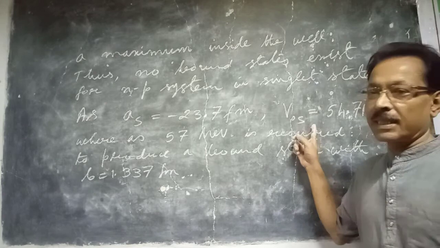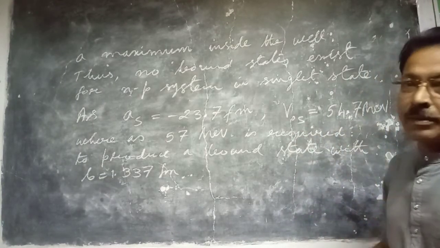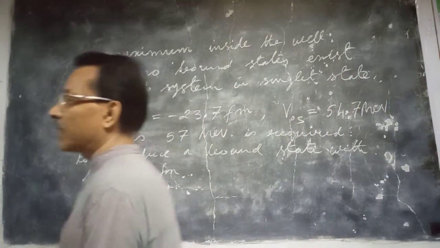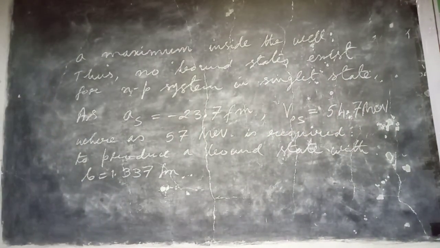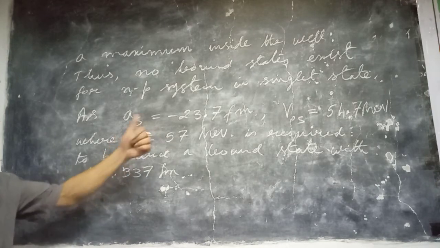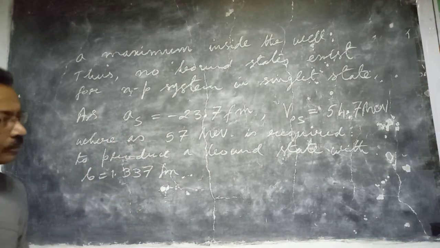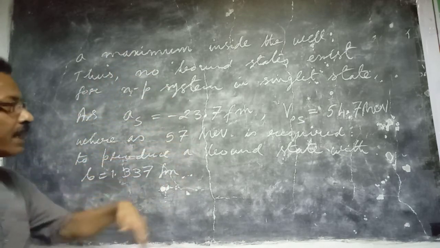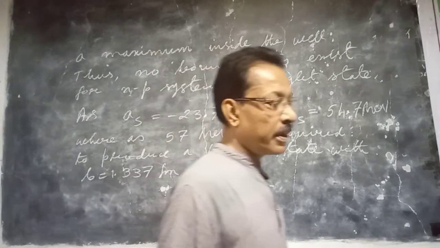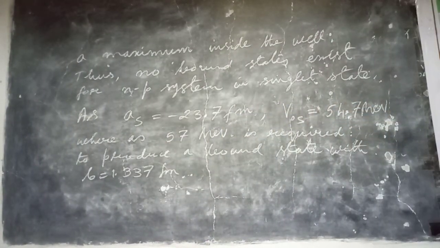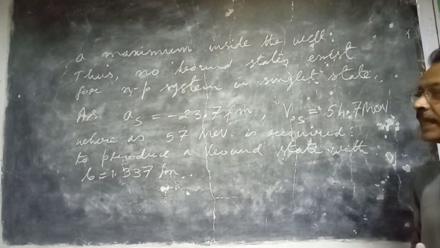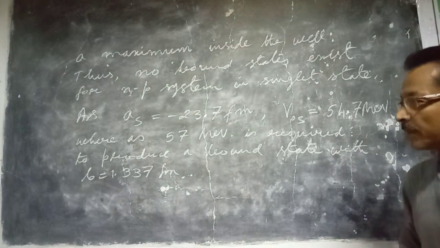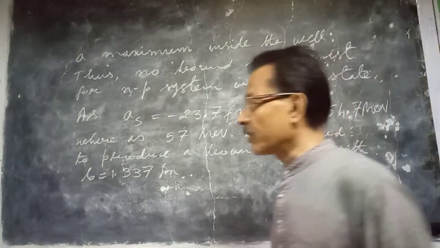The depth of the potential is there, sufficiently deep, 54.7 MeV, but it is insufficient to produce a bound state. Therefore, only the triplet state is bound and the singlet state is unbound. Therefore, from the scattering experiment also, we can get information on the bound states. That is why scattering is very important, because in most of the atomic and subatomic region, all the information is gathered from scattering experiments, which is an indirect method.